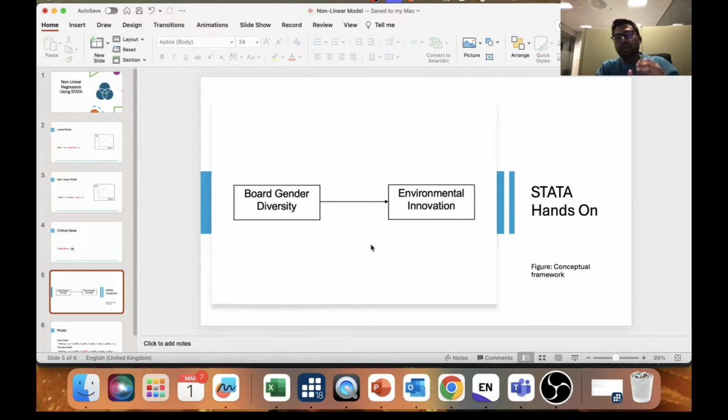That means if the board has more diversity, whether it will impact environmental innovation in a positive or a negative way. Board gender diversity is a number, so due to an increase or decrease in the number, there could be a non-linear impact. I want to capture the non-linear impact in this study.